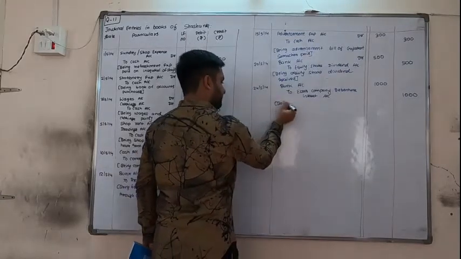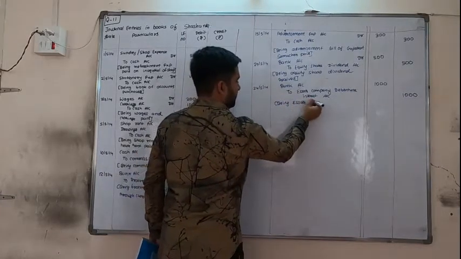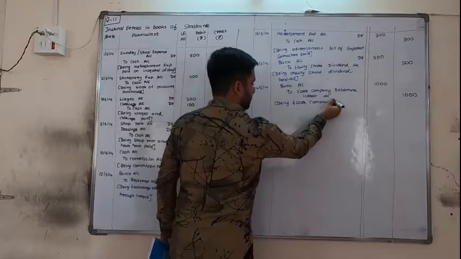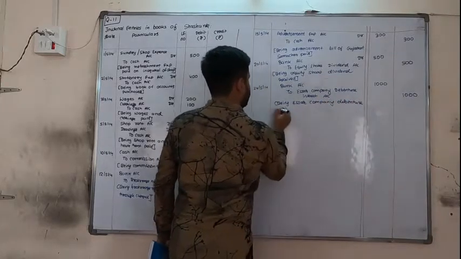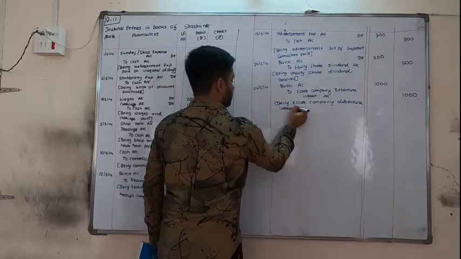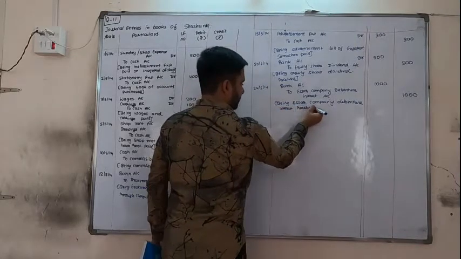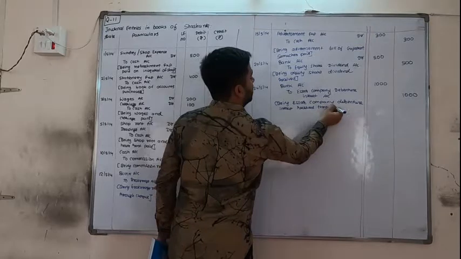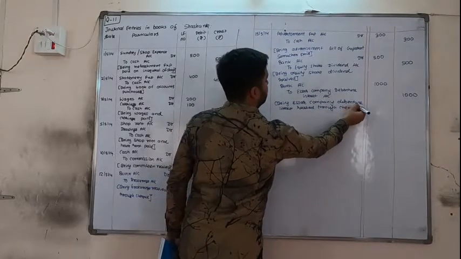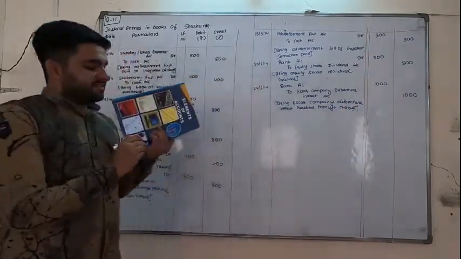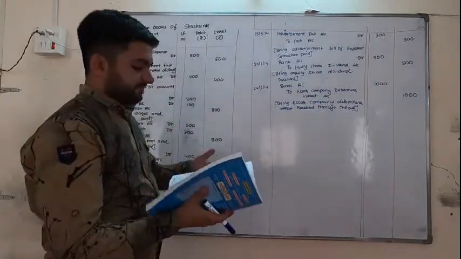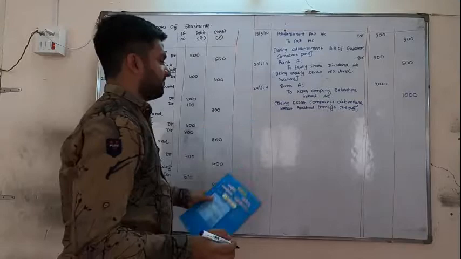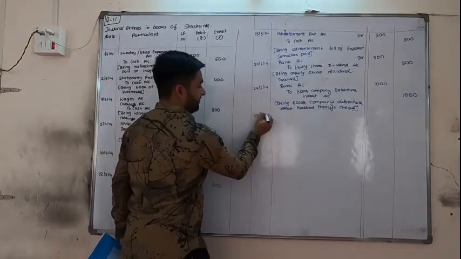Being SR company debenture interest received through check. But remember, for debenture interest and equity share dividend, bank is always debited. Simple thing. Next is the last one, 25, 540.